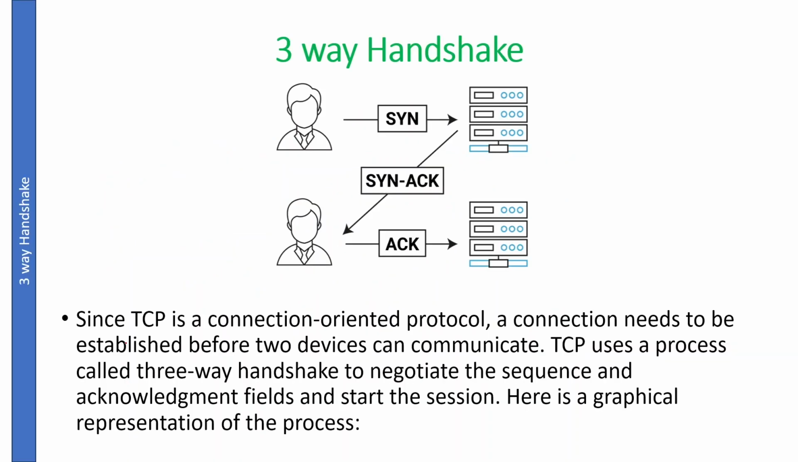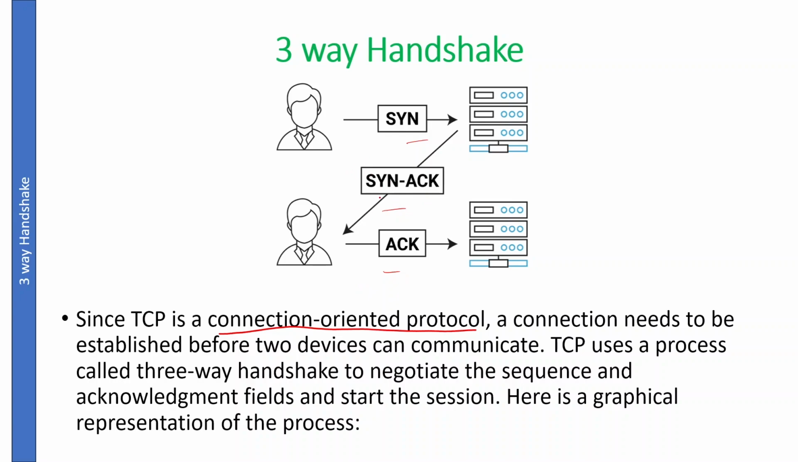Okay, so since TCP is a connection oriented protocol, a connection needs to be established before two devices can communicate. TCP uses a process called the three-way handshake. We are calling this process the three-way handshake, right? We have three steps, to negotiate the sequence and acknowledgement fields and start the session. So here is a graphical representation.